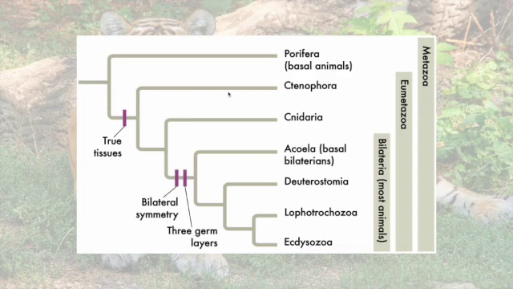Here we see an inferred phylogeny of the animals. The porifera, which is the phylum of sponges, are shown as the earliest diverging animals that are still living. And not surprising, given how they have no planes of symmetry and only a cellular level of organization. With the evolution of true tissues and radial symmetry, we enter what have been called the true animals, the eumetazoa. And when bilateral symmetry came along, a third germ layer was added as mesoderm.